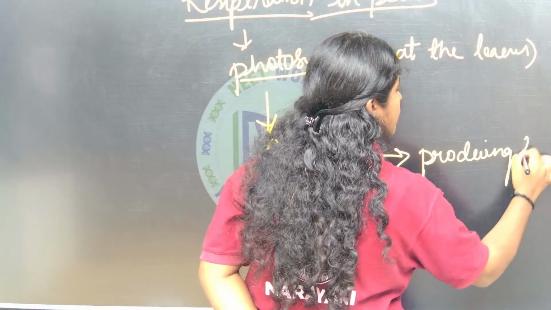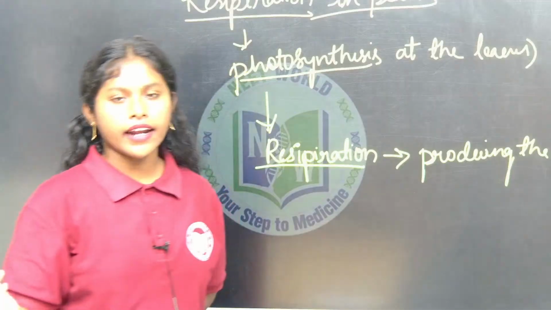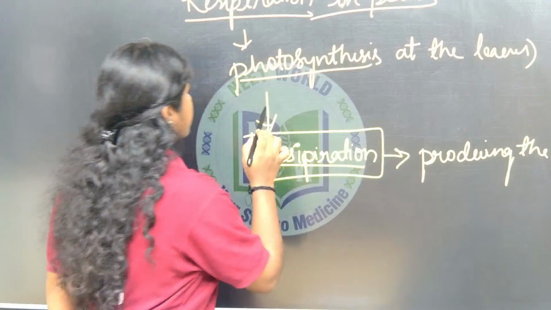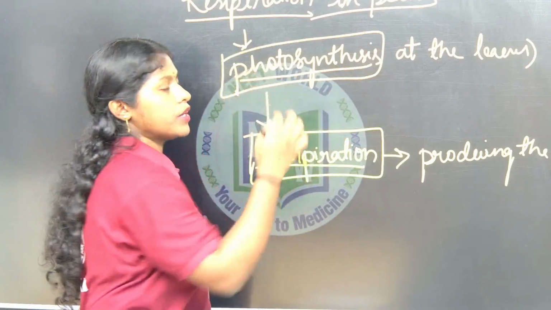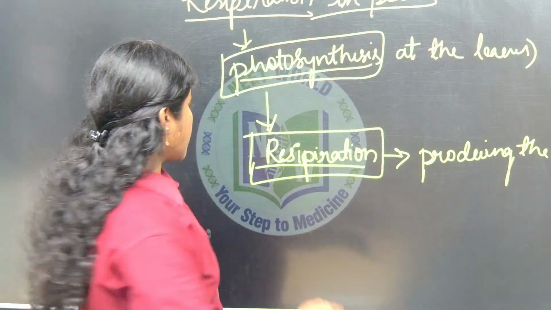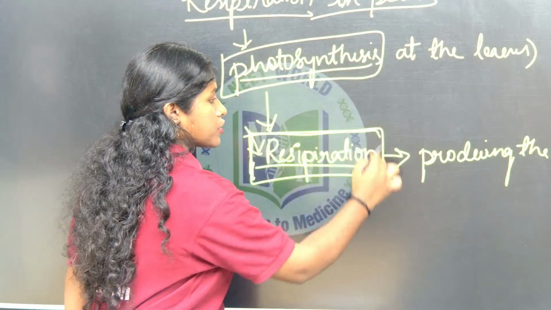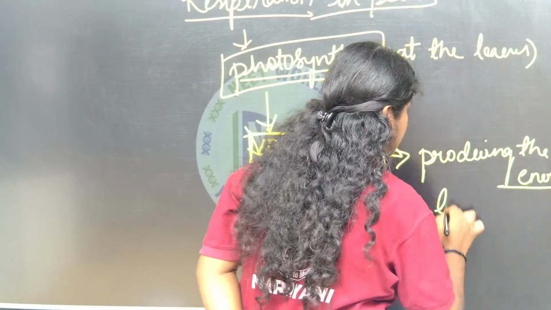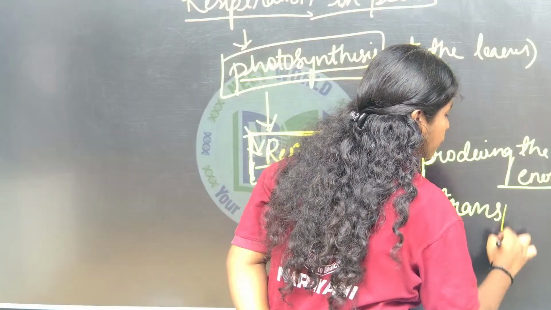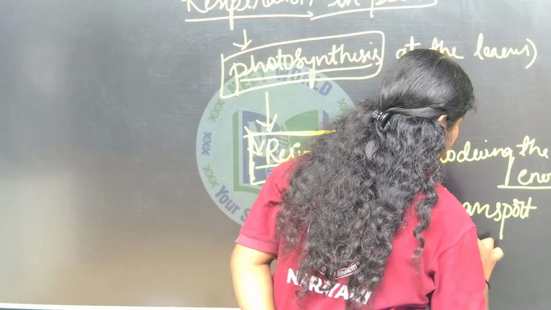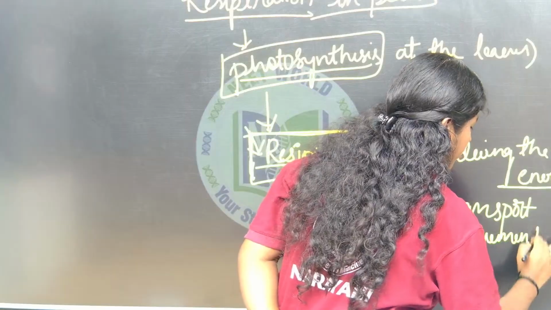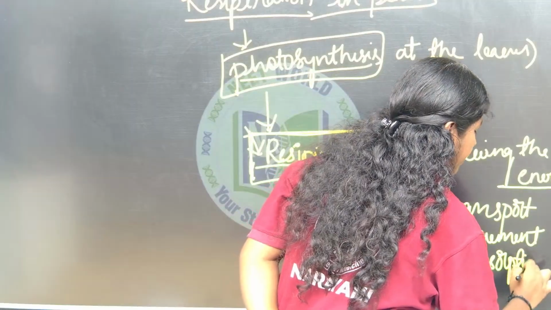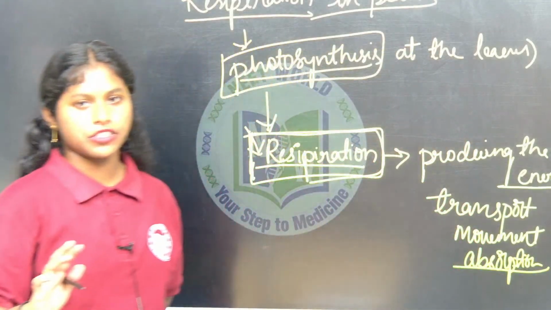By this energy, the root absorbing water and conducting minerals is happening. So plants produce food by photosynthesis, that food is used in respiration to produce energy, and that energy is used for transport, movement and absorption. Whatever activities happen every day happen by energy.